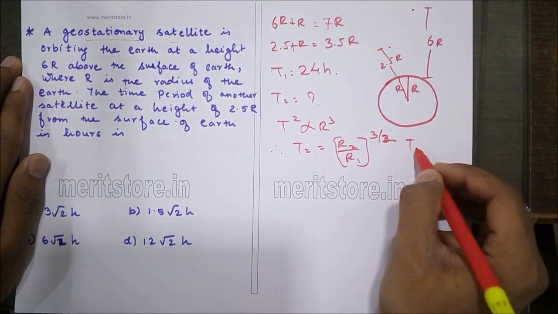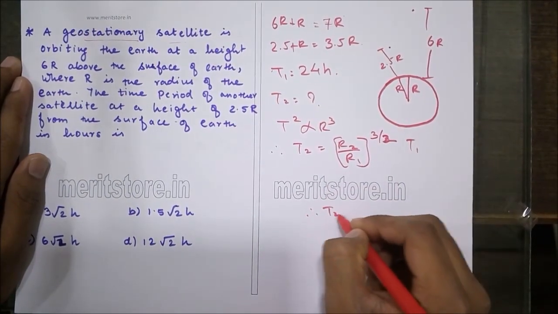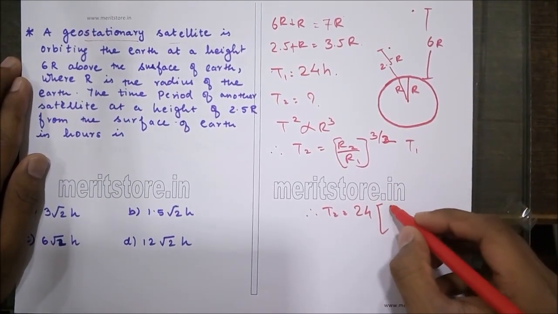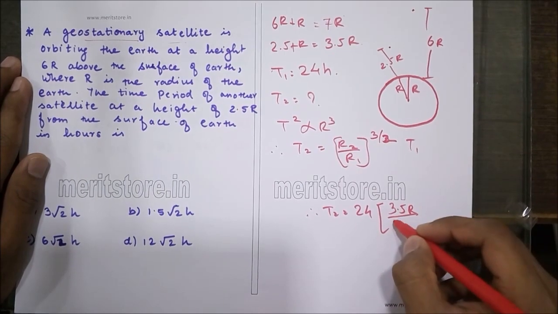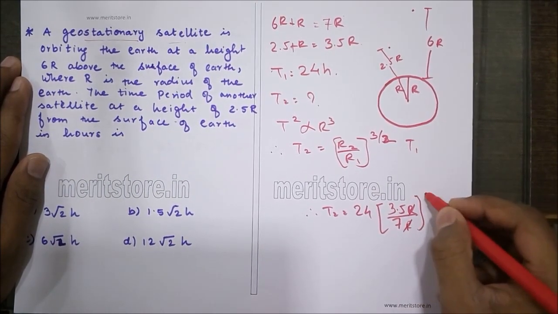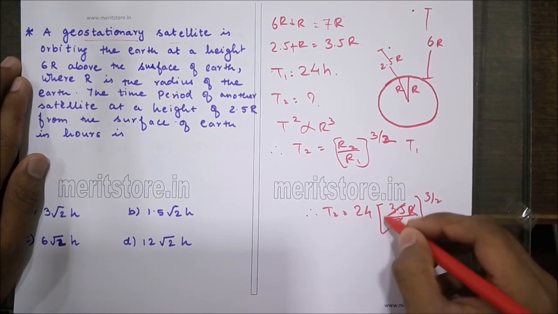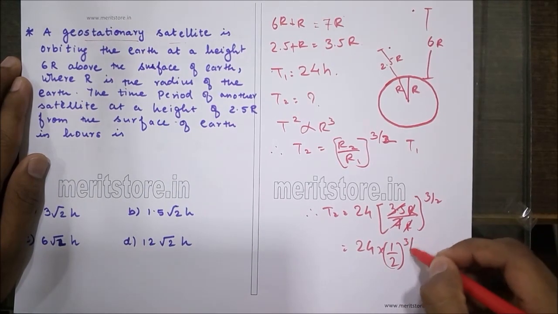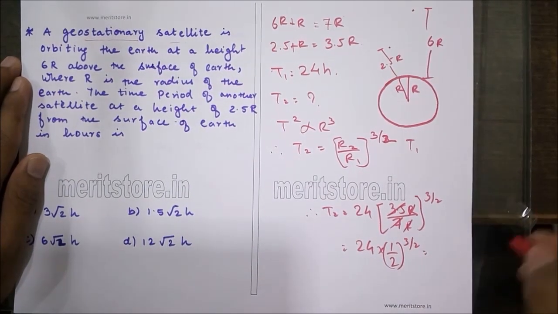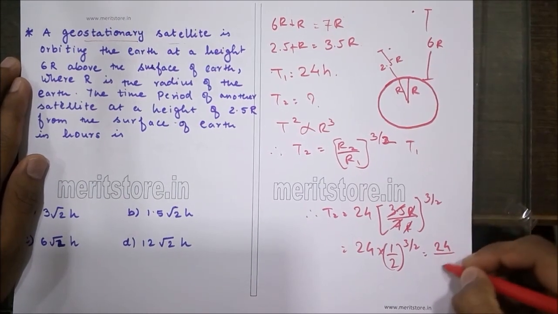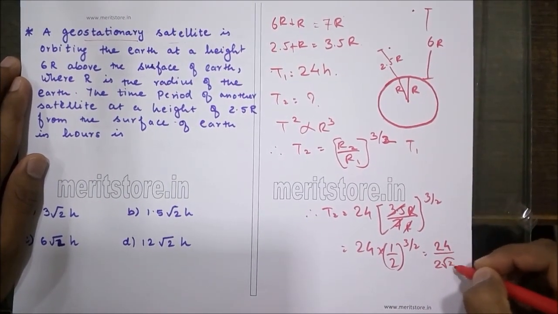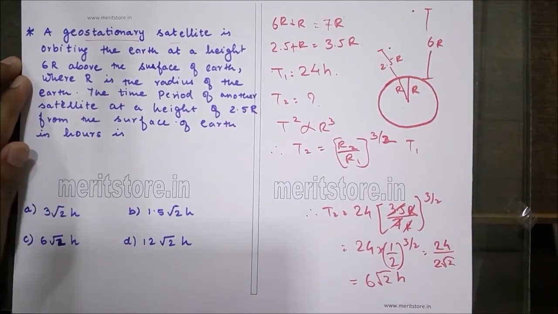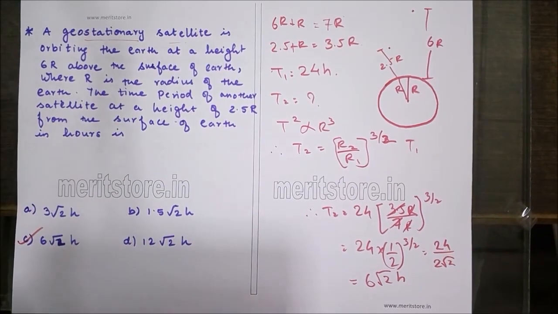Therefore, T2 is nothing but 24, that is T1, times 3.5 R upon 7 R. So this R gets cancelled and there's half. So 24 into half is 3 by 2. So that can be given as 24 upon 2 root 2, which is nothing but 6 root 2 hours. Hence, option C is the correct answer.